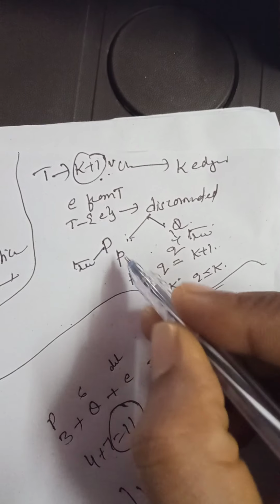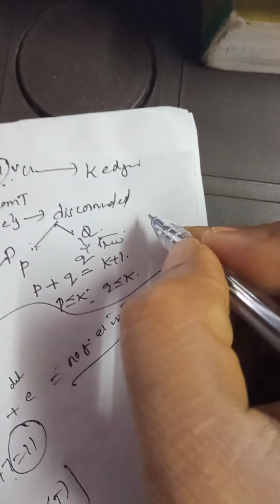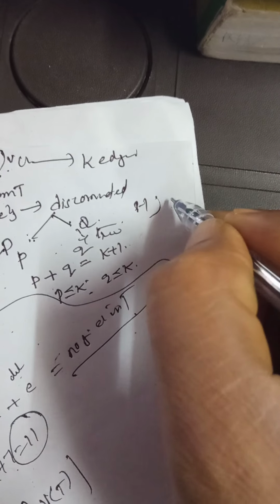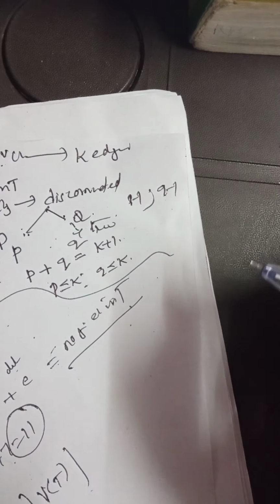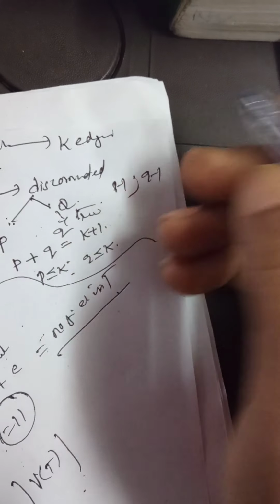Now what is P here? P is a tree. P is a tree means how many edges will be there in P? p minus 1. Q is a tree. How many edges will be there? q minus 1. Got my point? Now tell me, now I am going to calculate the number of edges.